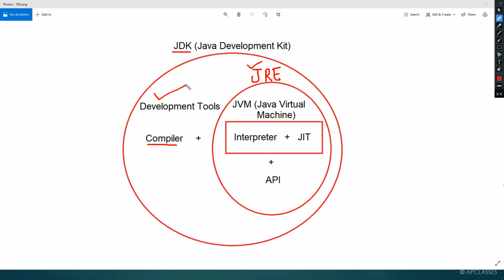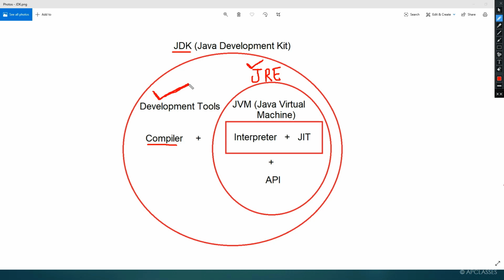So here you will get a facility to develop a Java program, and here you will get a facility to run a Java program. Once again, when you write or develop a program, here you will get everything. Here you will get all the development tools through which a Java program can be developed. Please remember, development and running are both different.